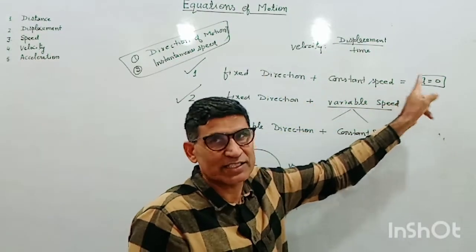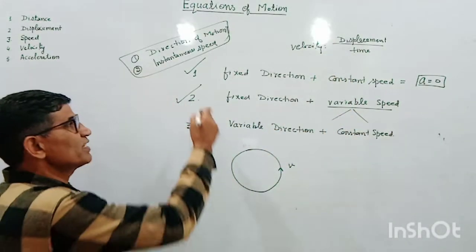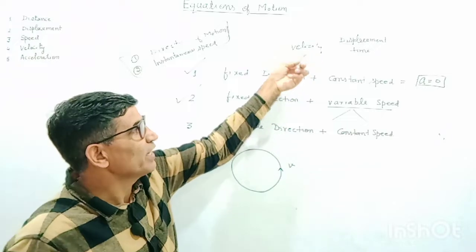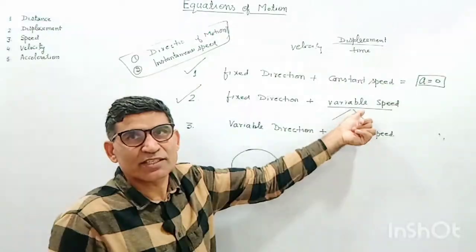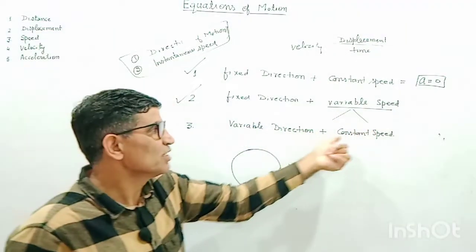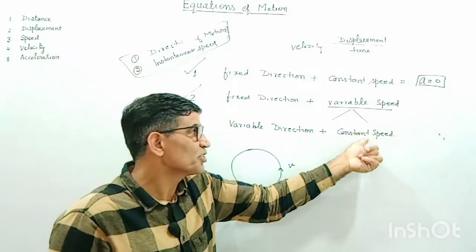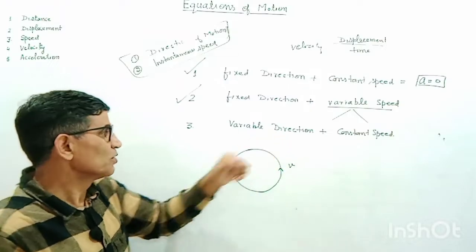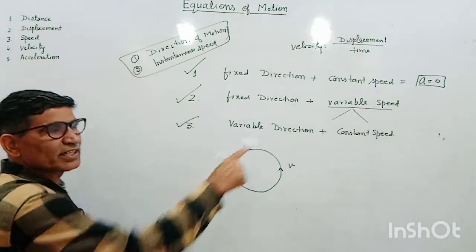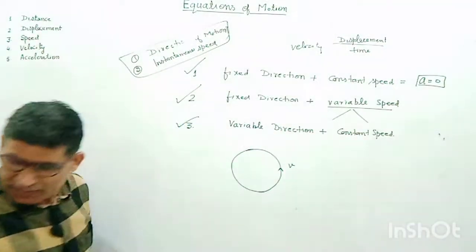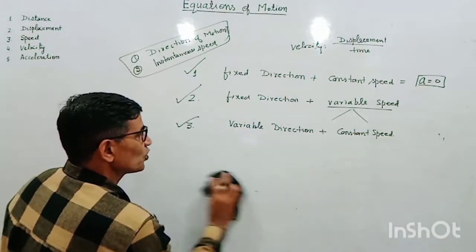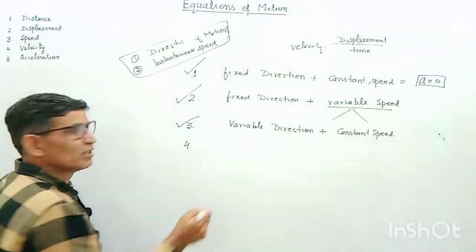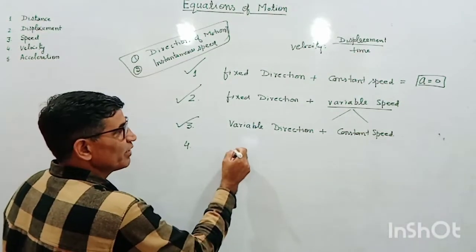This is the non-accelerated motion. Now in the second case, speed is varying, so velocity is obviously varying, so that's why this is the accelerated case. The third one is again speed is constant, no acceleration due to speed, but there is an acceleration due to change in direction. So that's why this is also accelerated motion.